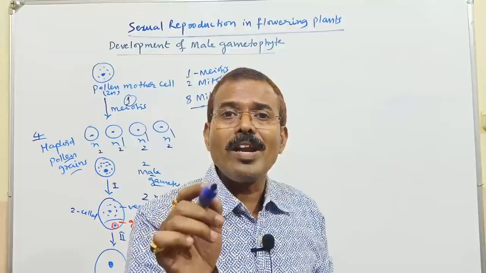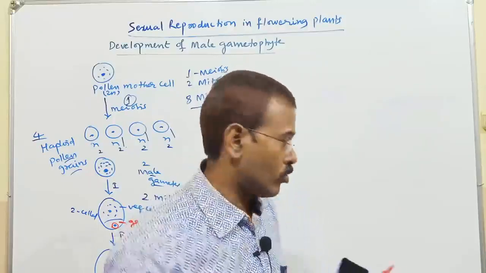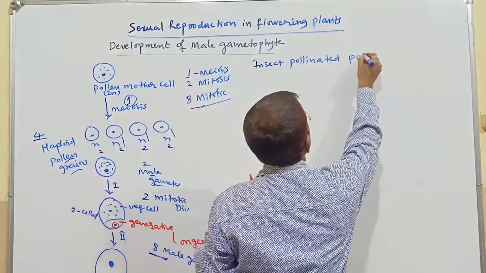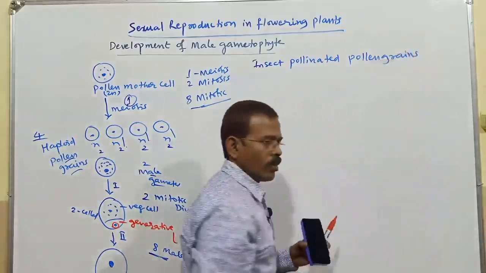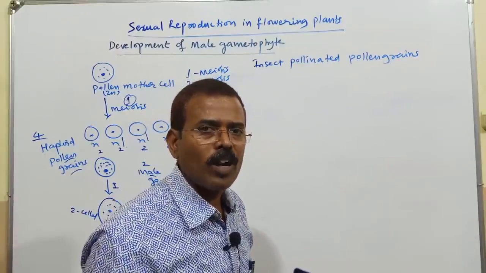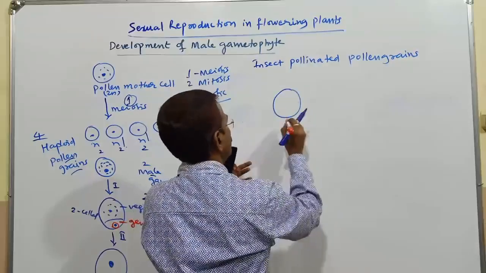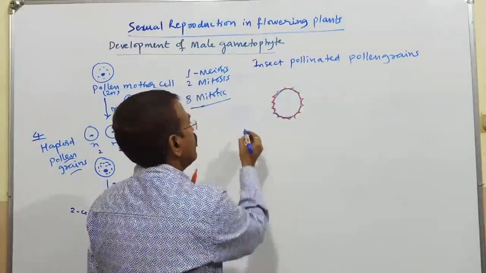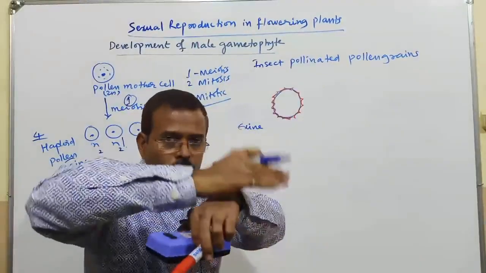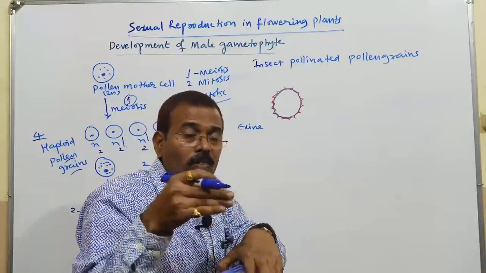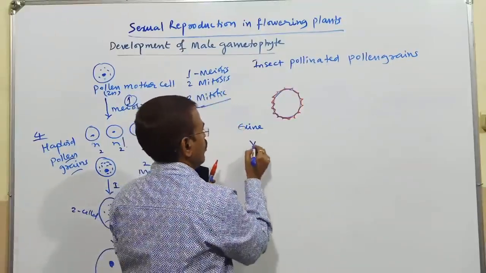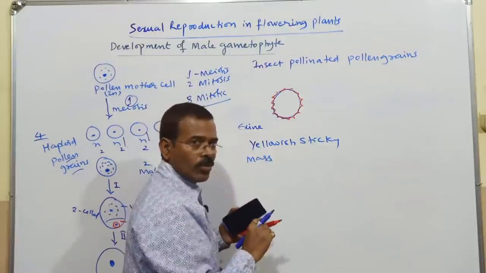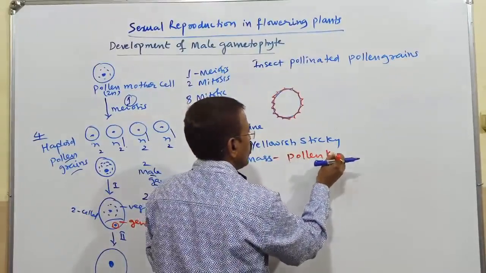In insect pollinated flowers, the insect pollinated pollen grains, what we call entomophilous pollen grains, on the outer side of the exine layer, the outermost layer, there is a yellowish sticky mass called pollen kit.